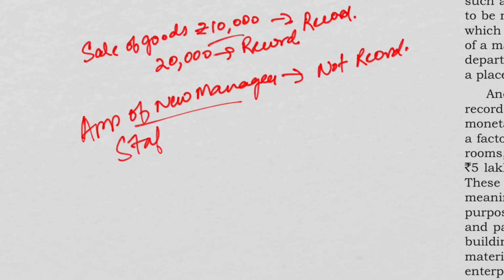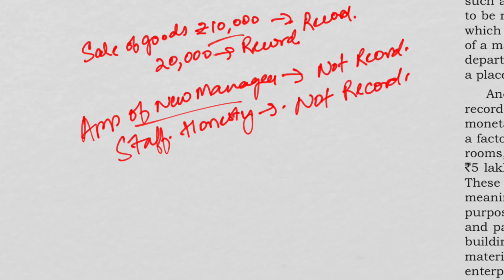If I'm telling about my staff's honesty, it is also a qualitative characteristic. I cannot record it. It is not to be recorded. Brand reputation, it is not recorded.